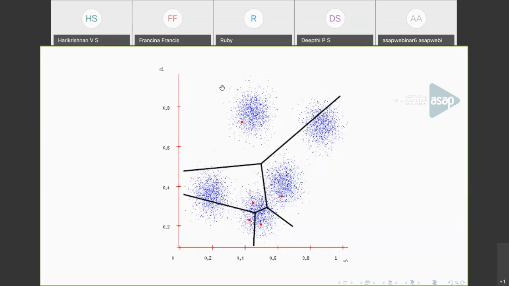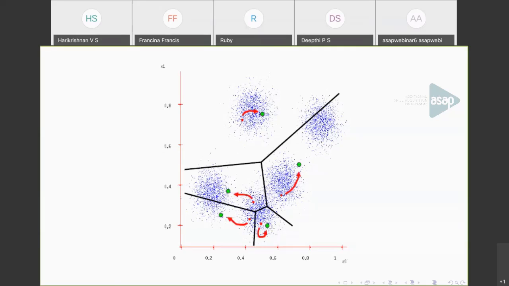So after this step, calculate the mean of the points belonging to this cluster. That is the average of attributes of all data points belonging to this cluster, and calculate the new mean. Similarly, calculate the mean of these data points and form a new mean. So we'll have new means after the first step. Calculate the mean value of all the partitions, and you'll get new centroids. So this is the new centroid I have got. These green dots are the new centroids that are found by calculating the average of data points.